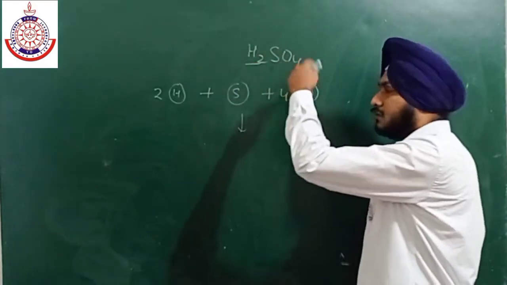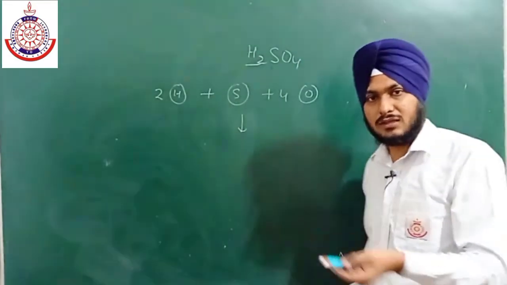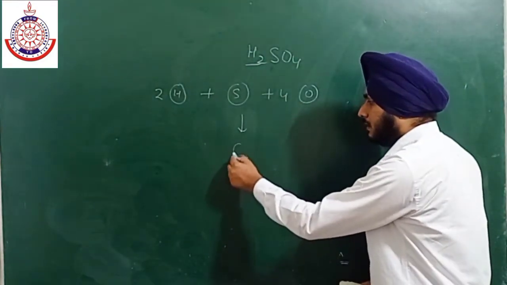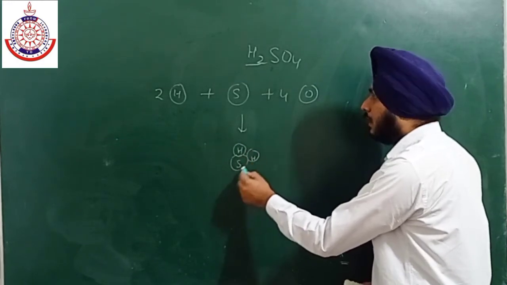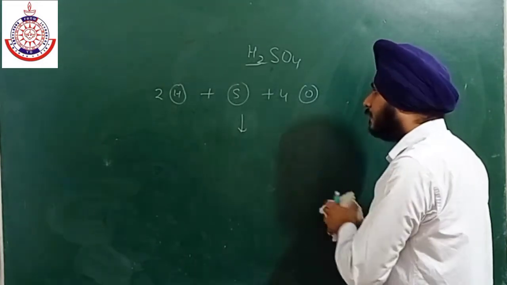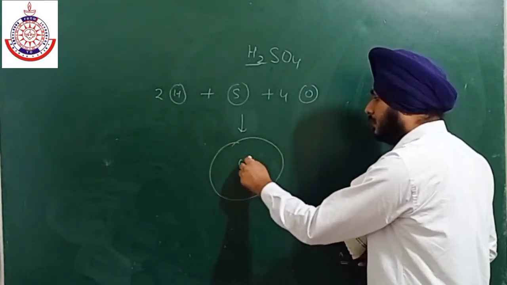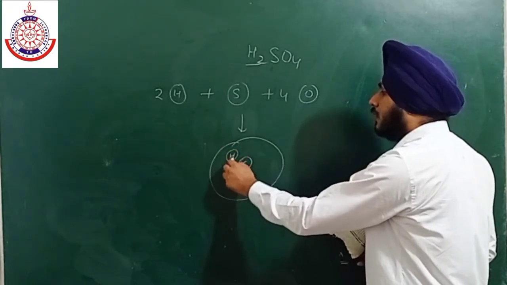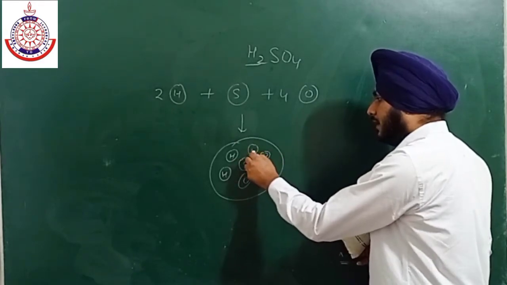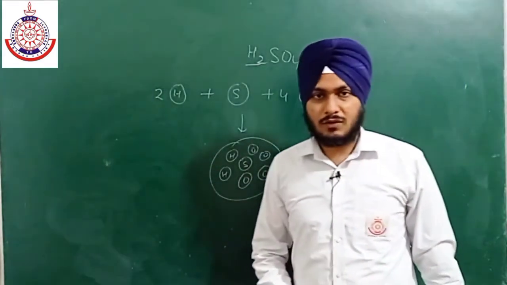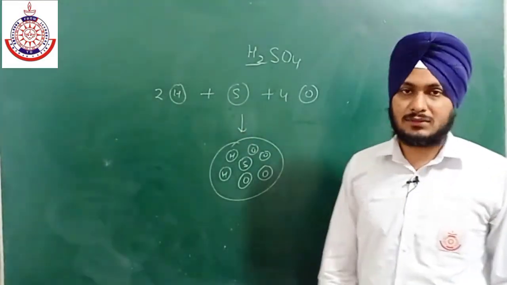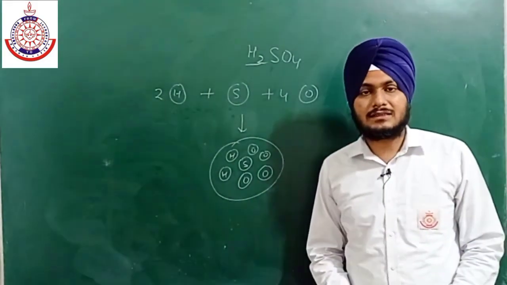So it means the structure of the molecule of H2SO4 is not like this. हम जस्ट समझने के लिए इमेजिन कर रहे हैं कि एक सल्फर एटम होगा और there are 2 hydrogen atoms and there are 4 oxygen atoms like this. Or we imagine that we have a molecule like this and there are 1 sulfur, 2 hydrogen atoms and 4 oxygen atoms present. Okay, so we can imagine a molecule like this which is formed with the help of these 7 atoms. So there are 7 atoms and this 7 is its atomicity.